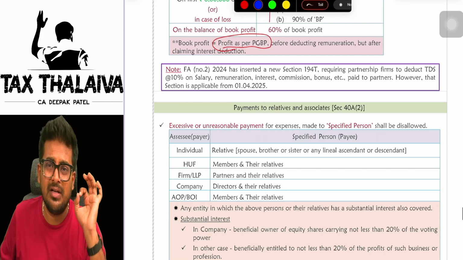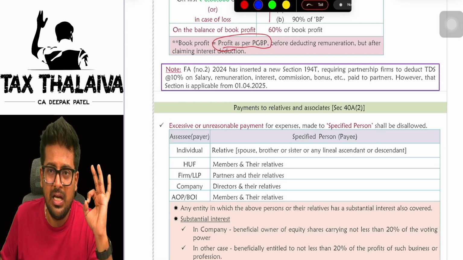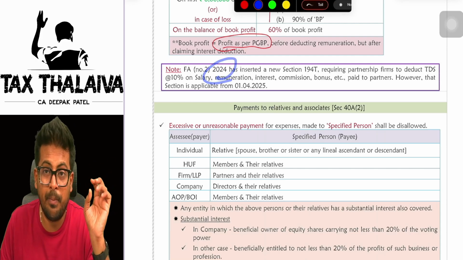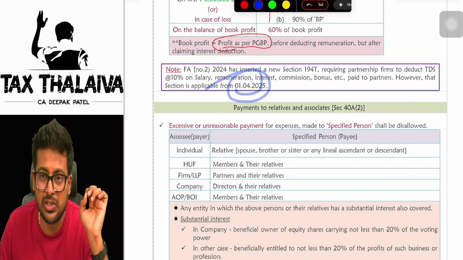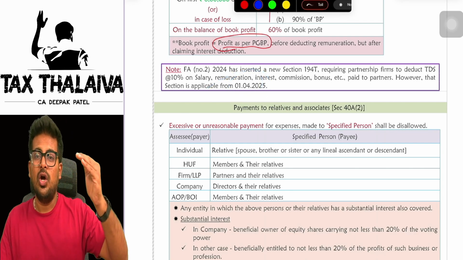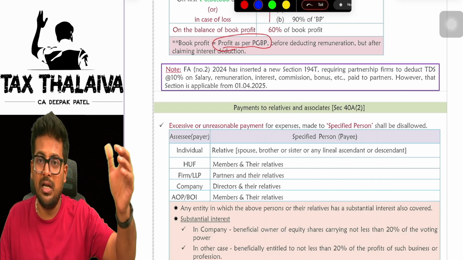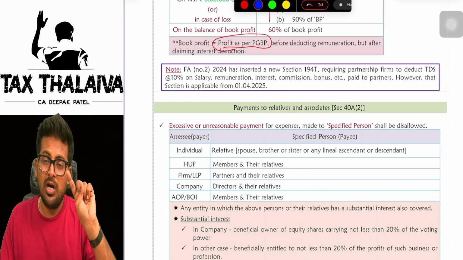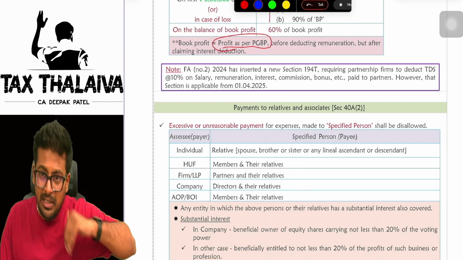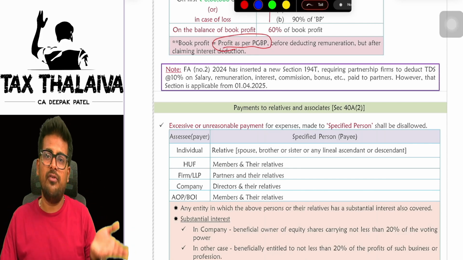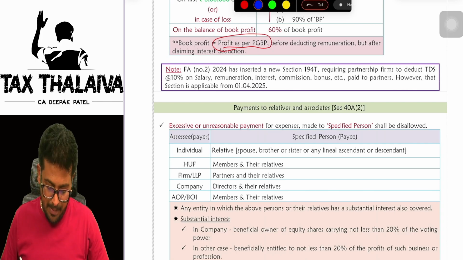See, actually there is one section 194T which is added by Finance Act 24, but that applicability is from 1/4/2025. 194T means whenever the firm will pay remuneration and all to the partner, it has to deduct TDS. That is not applicable till 31st of March 2025. From 1st April 2025 it is applicable.